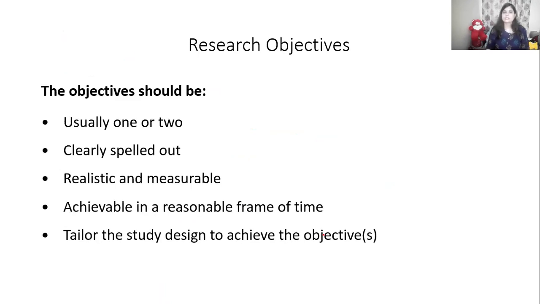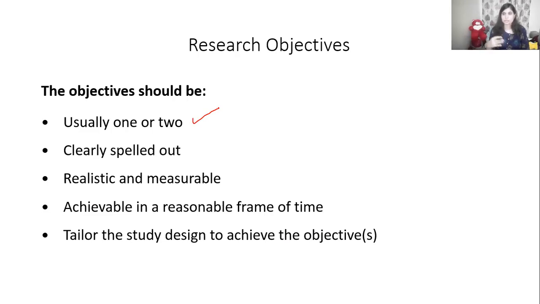Next, how should the objective be for the research? How do you formulate the objective? If you go through your subject Principles of Management, there also you have studied objectives and the characteristics of objectives, how an objective should be. That applies here also. The objective should be one or two. If you have more than two objectives in your research, it means the research is going vaguely, right? So the research objective should be one or maximum two.